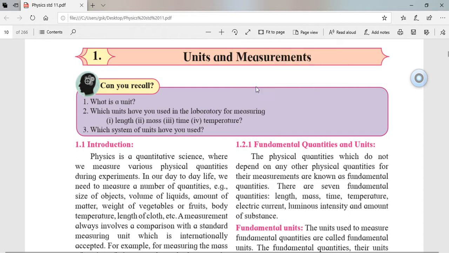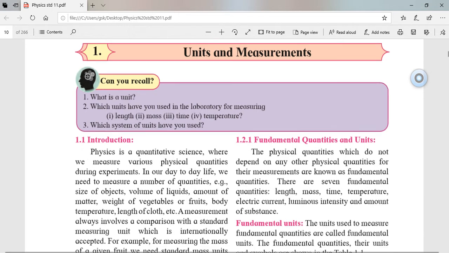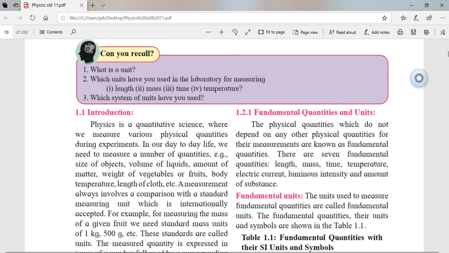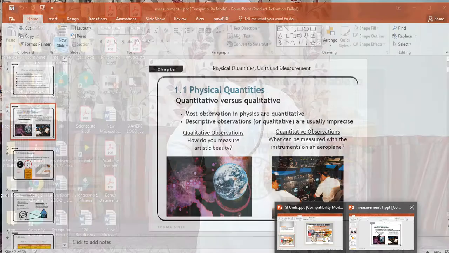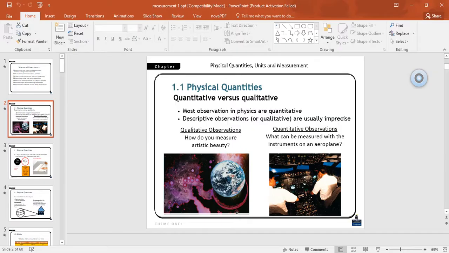anything which is present around us needs to be measured for its proper analysis. To make it in a detailed view, we have to give detailed analysis, and this detailed analysis can be done with the help of measurement. So what can be measured? Any physical quantity. So what is a physical quantity?